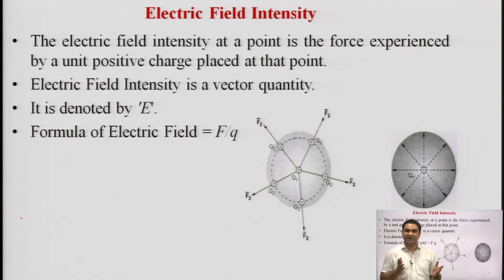Electric field intensity is a vector quantity, denoted by E, and the formula for the electric field is F upon Q. F is the force and Q is the unit positive charge. It means that when a force is exerted by a different charge on a unit positive charge, the calculation is done for that particular test charge in the form of electric field intensity.